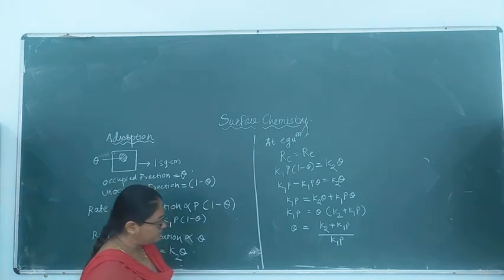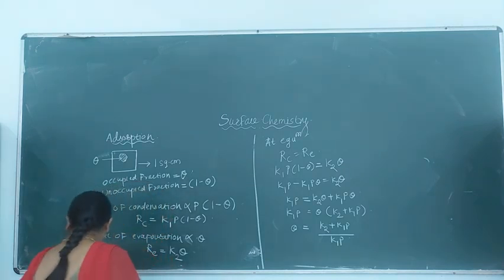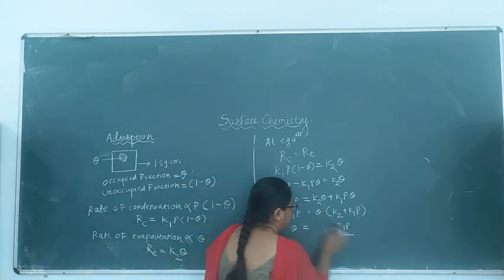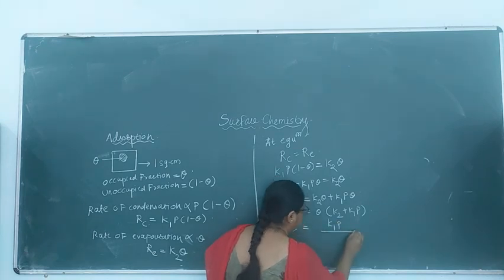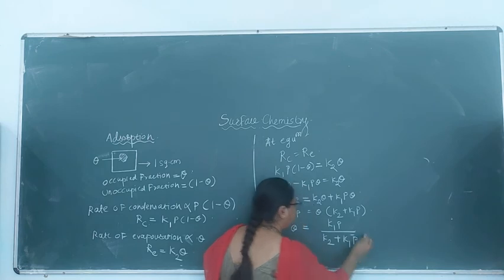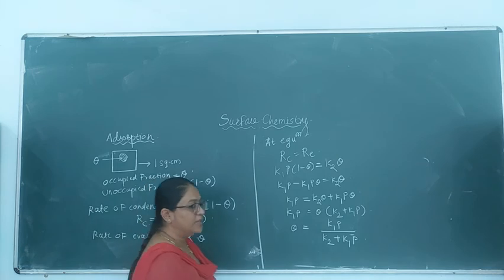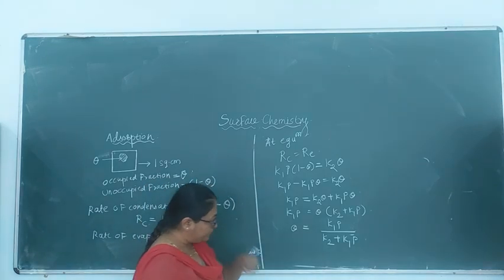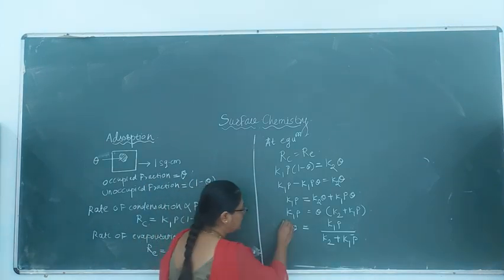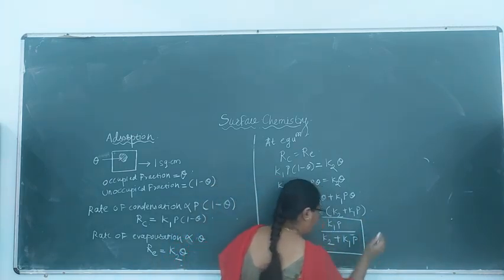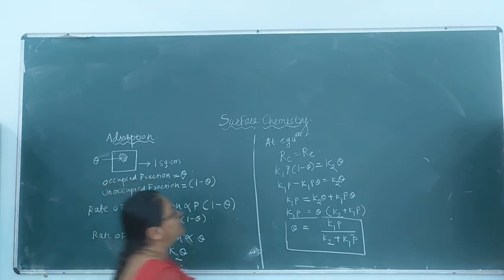Now this term we are taking on this side. So theta is equal to K1P divided by K2 plus K1 into P. This is what is the relation for theta. This is what is the theta value we have got.